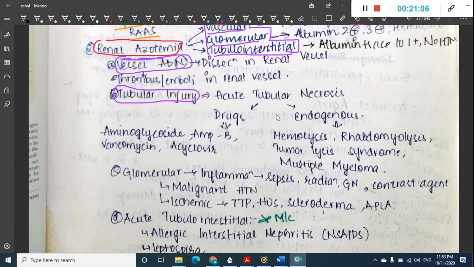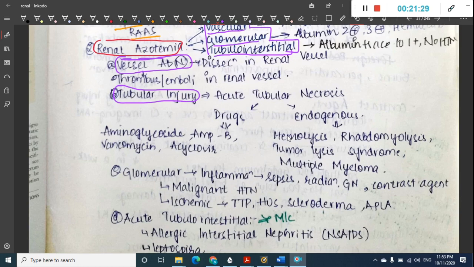How do these cause tubular injury? In hemolysis there is breakdown of blood, and this releases hemoglobin. This hemoglobin will go and cause tubular injury, whereas in rhabdomyolysis there is breakdown of muscle cells, thus releasing myoglobin and potassium from the cells. Potassium leads to hyperkalemia.